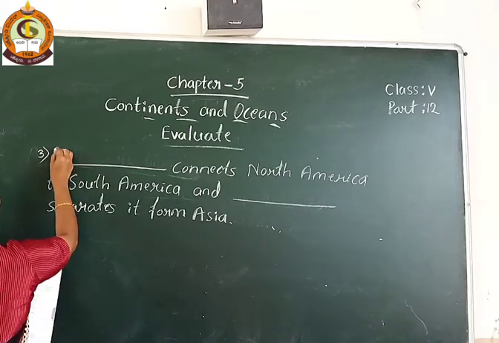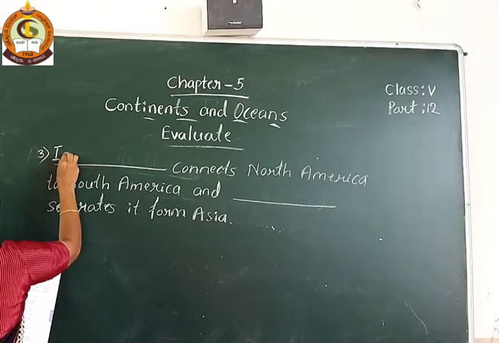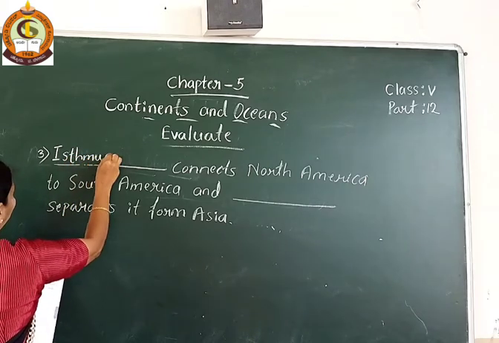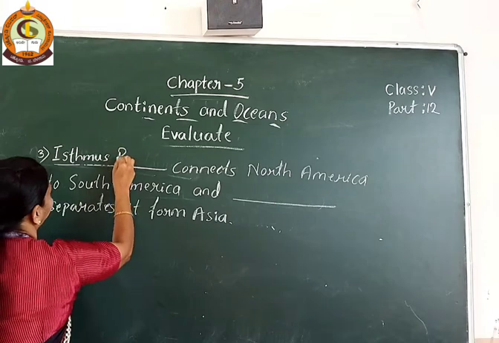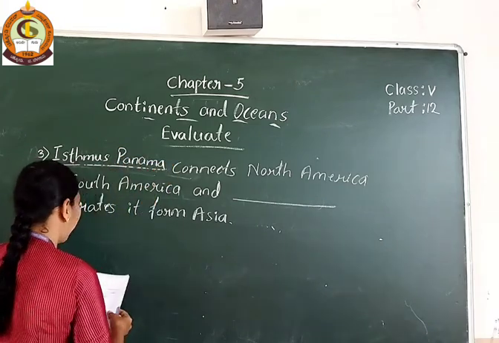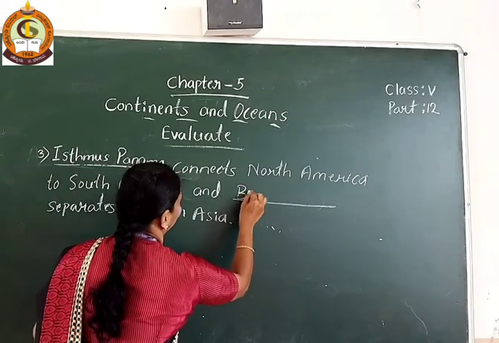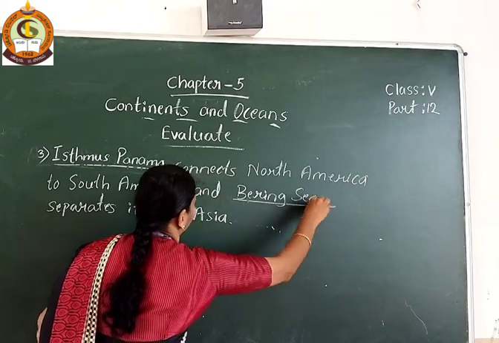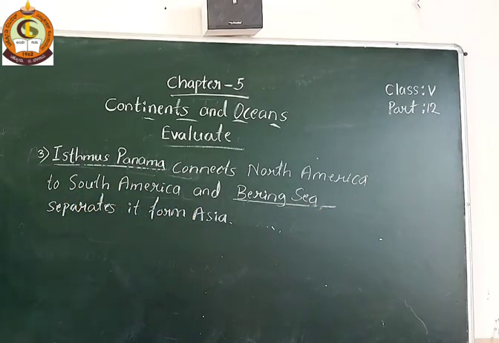So the answer is Isthmus of Panama. So that is Bering Sea. Isthmus of Panama connects North America to South America, and Bering Sea separates it from Asia.